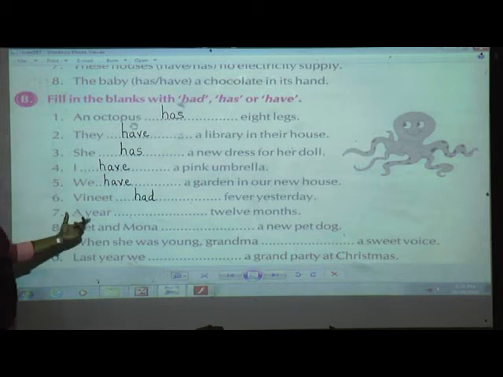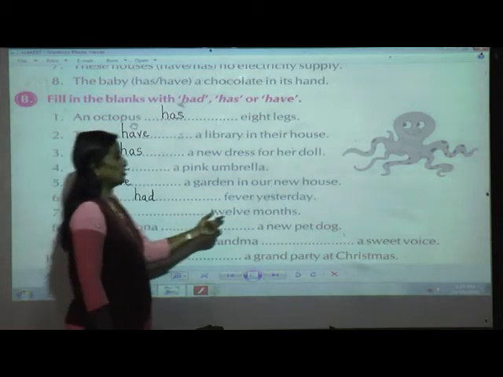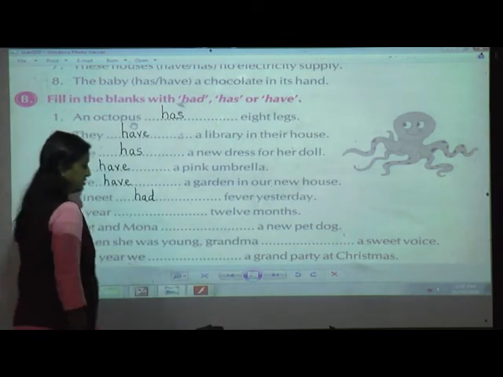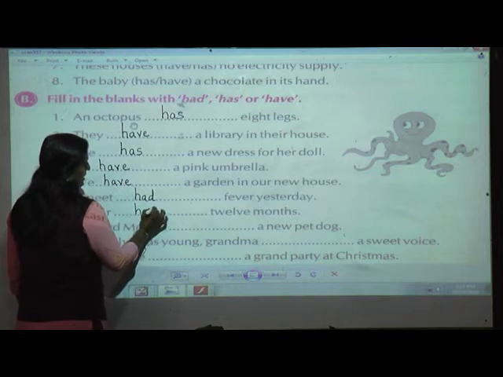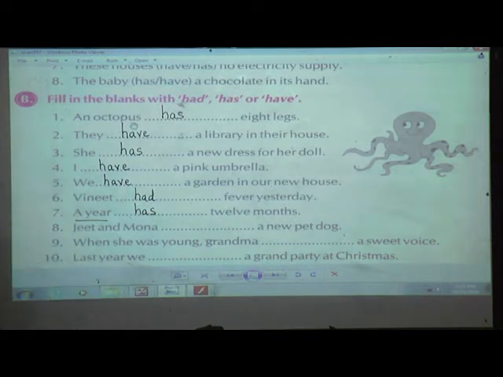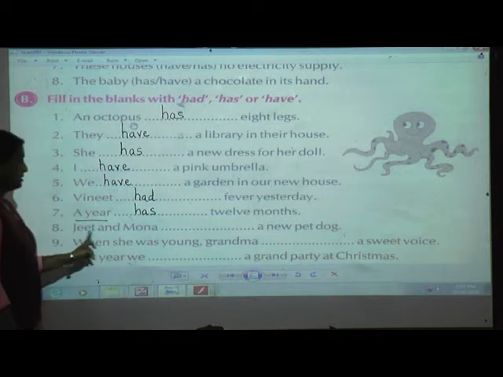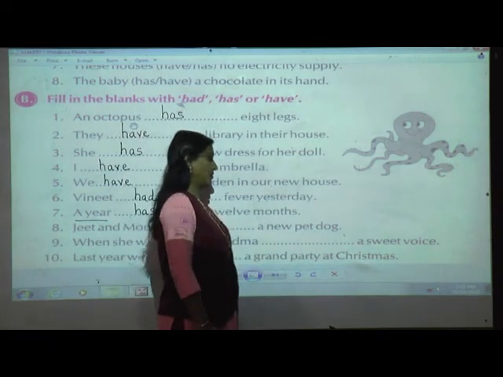A year. What they are telling? A year. A single year dash 12 months. Yes. So which verb will come? Yes, has, because we are talking about a single year. Jeet and Mona dash a new pet dog.